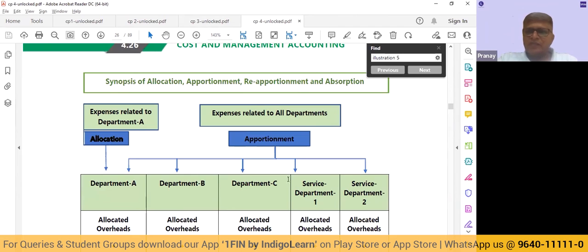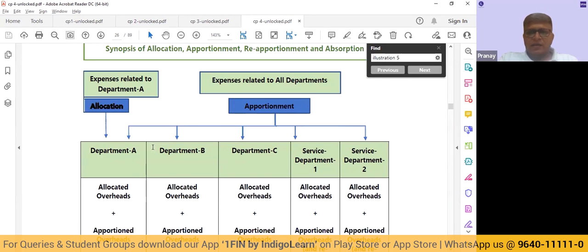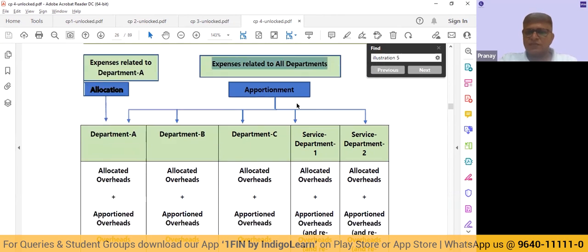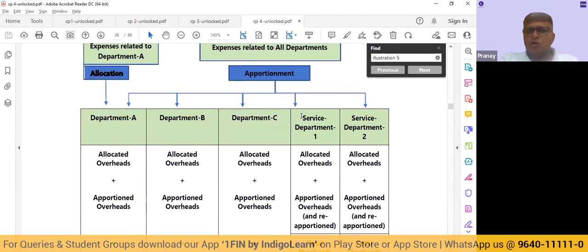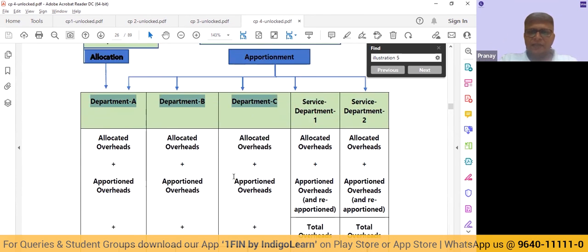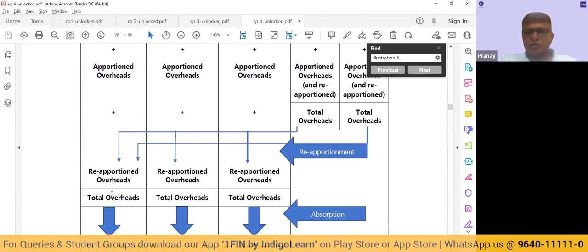Then we try to understand from a department perspective. If something goes directly to a particular department, we do the allocation. If something is not directly related to a particular department, but it is for all the departments, we do the apportionment of such cost. And then the non-production departments, whatever service departments we have, that we are going to transfer back to the production departments. That is called reapportionment. So we have allocation, apportionment, reapportionment. And once we do that, we are going to get the total overheads.